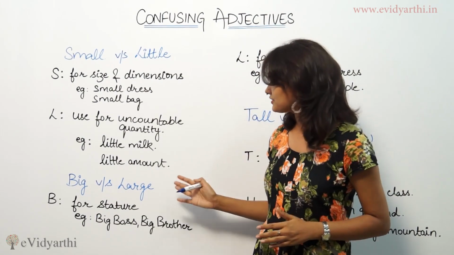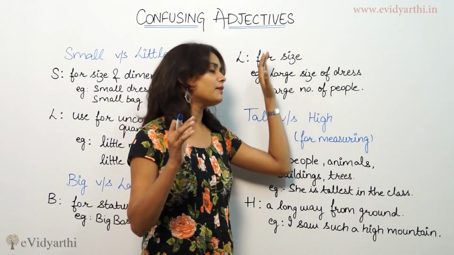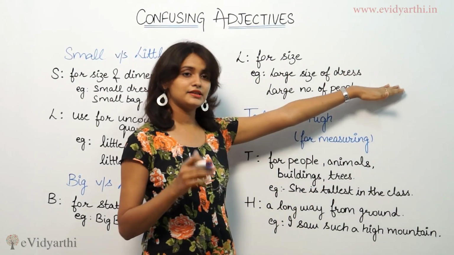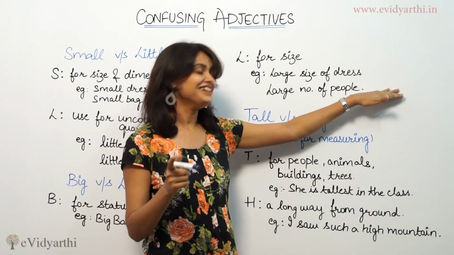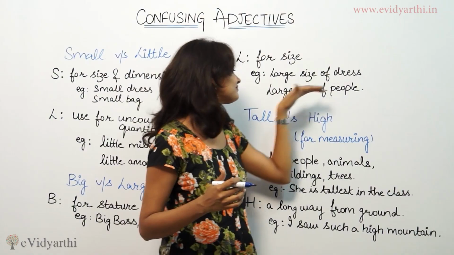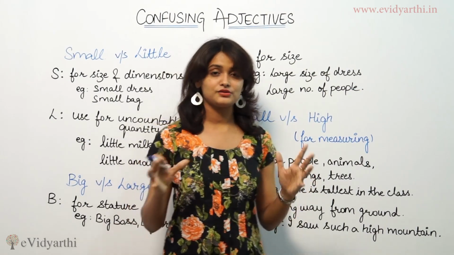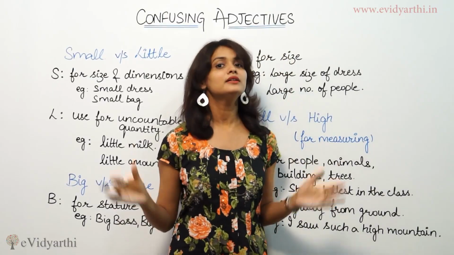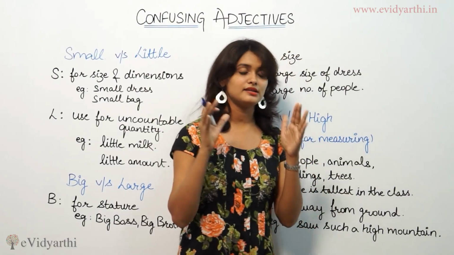So in this way, we have seen the difference between big and large. Large goes with size. You must have seen when we go to buy dresses in the shops, there in the size, we see small, medium and large. We never see big. Do you see? No, because that's not over there. So, large size of dress. Large number of people. There you can count the people, how many people were there. So, when we say it was a large event, that is also right. And when we say it was a big event, that is also right. But, as I explained, it depends upon the context in a sentence.